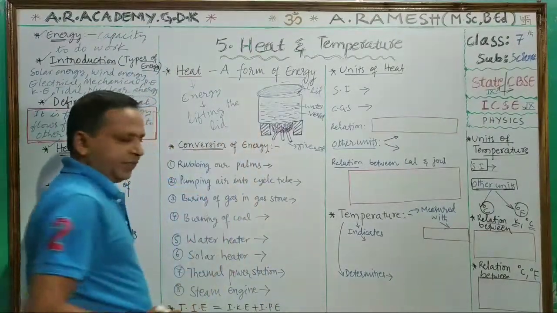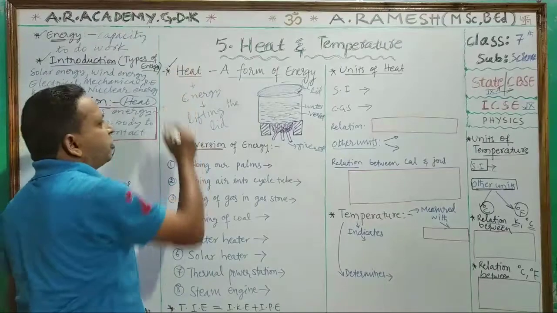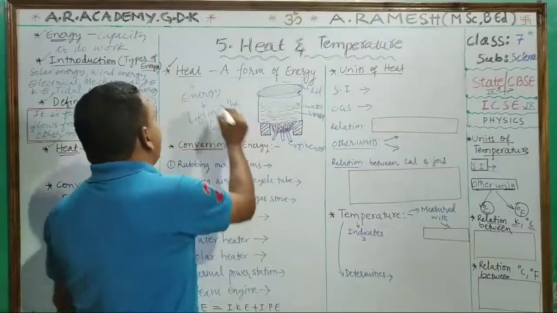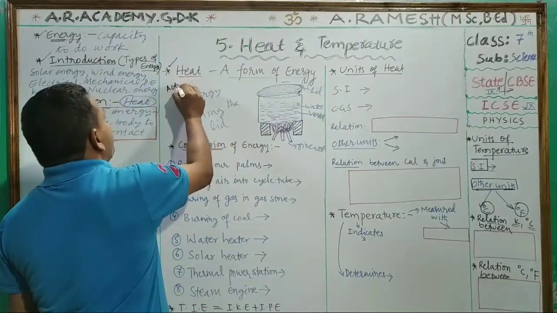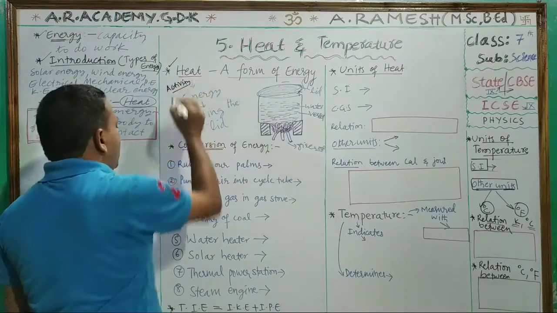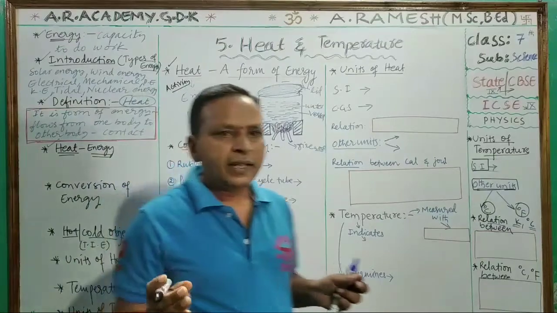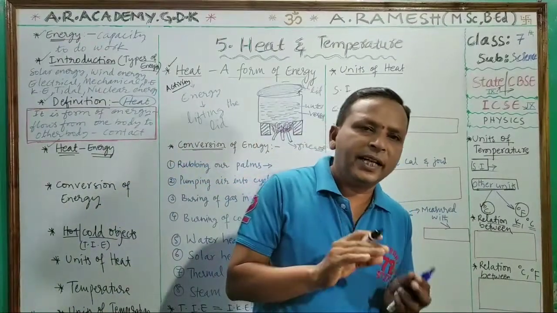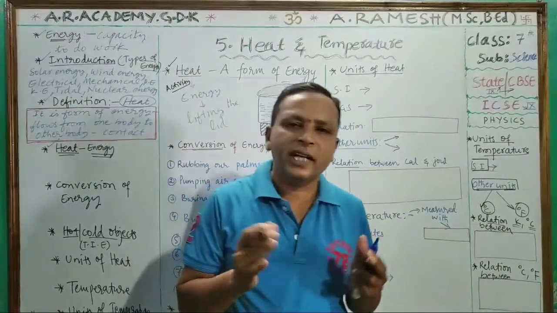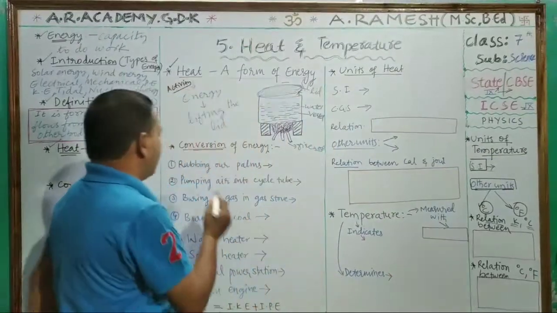Okay, children. Now, conversion of energy. We understood that heat is a form of energy with the help of a small activity. Now, conversion of energy: energy can be converted from other forms to heat energy. How? Let us see with some examples.